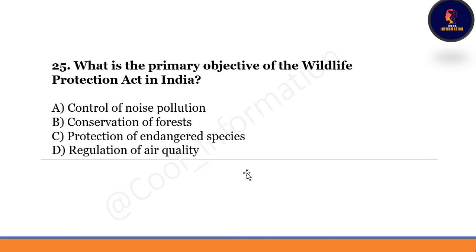Okay, next question. What is the primary objective of the Wildlife Protection Act in India? Option A control of noise pollution, option B conservation of forest, option C protection of endangered species, last option is regulation of air quality. Correct option will be option C, protection of endangered species.